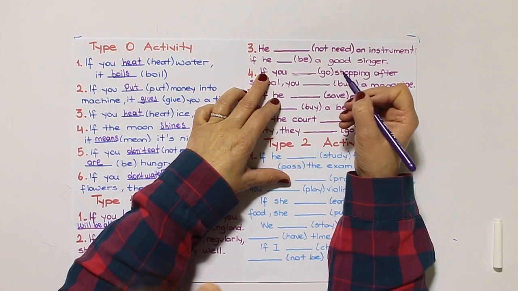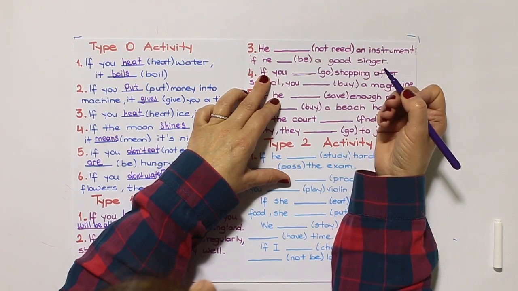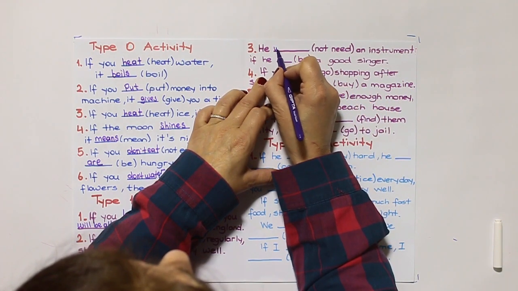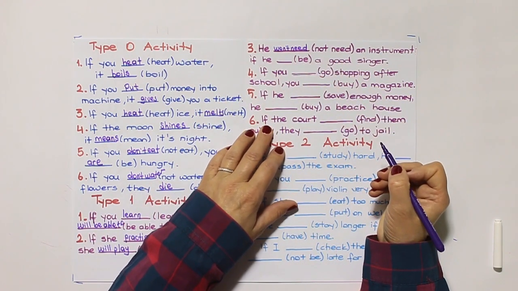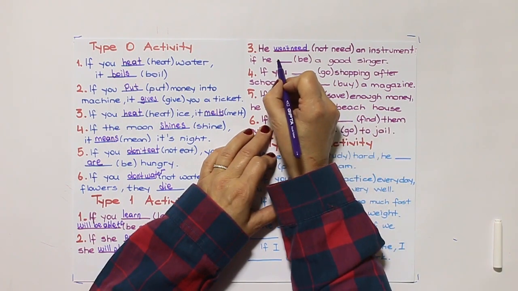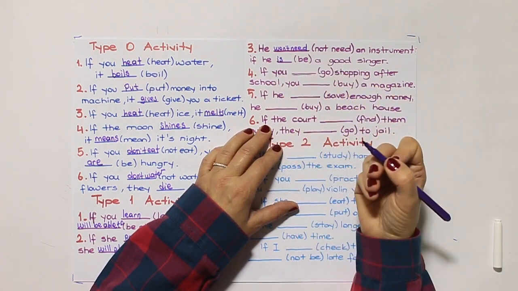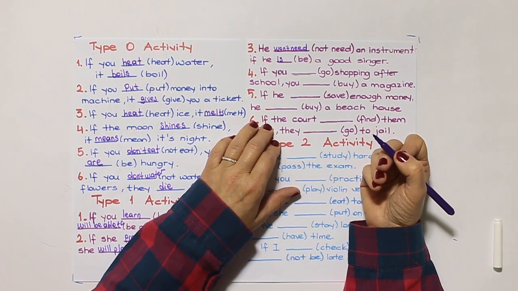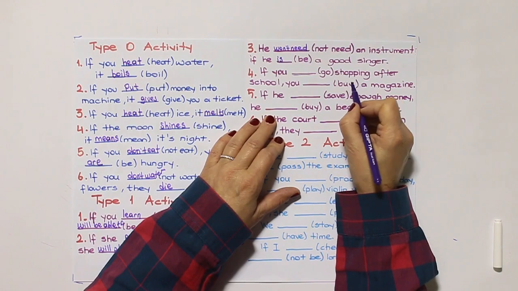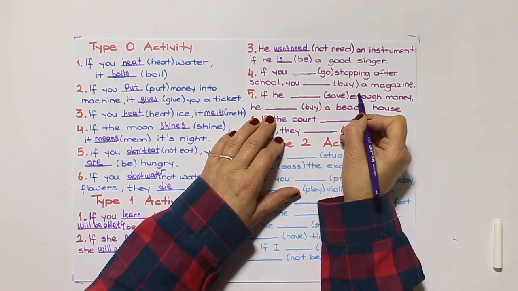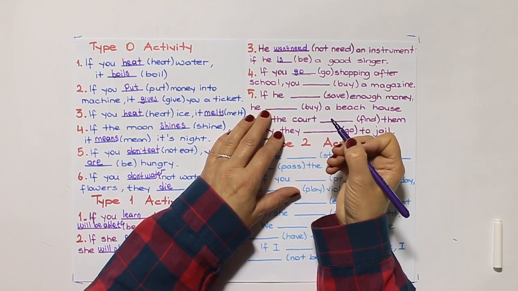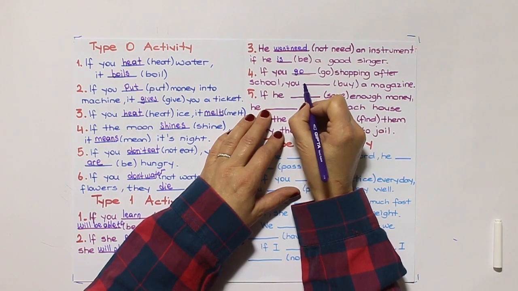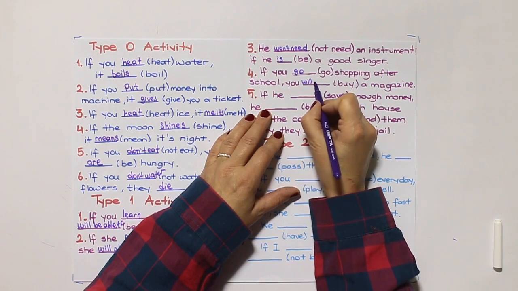Type 1. So as you see, the main clause is in the beginning. So he won't need an instrument if he is a good singer. The present form of be is. If you go shopping after school, you buy a magazine. So if you go shopping after school, you will buy a magazine.